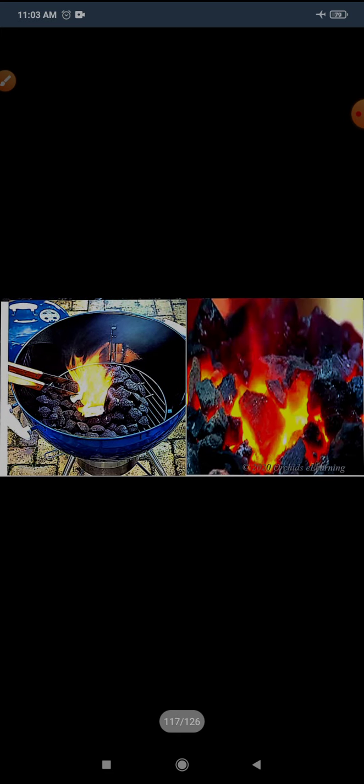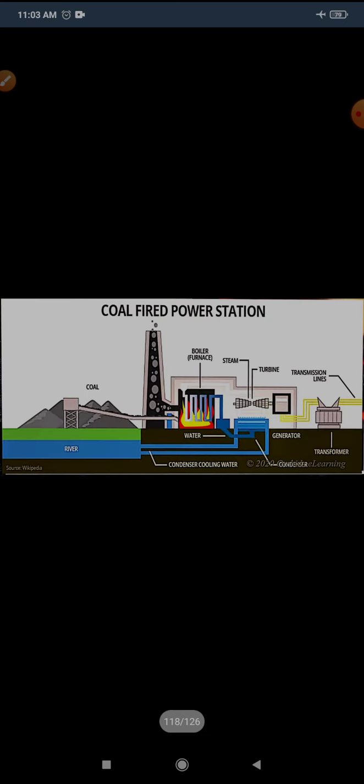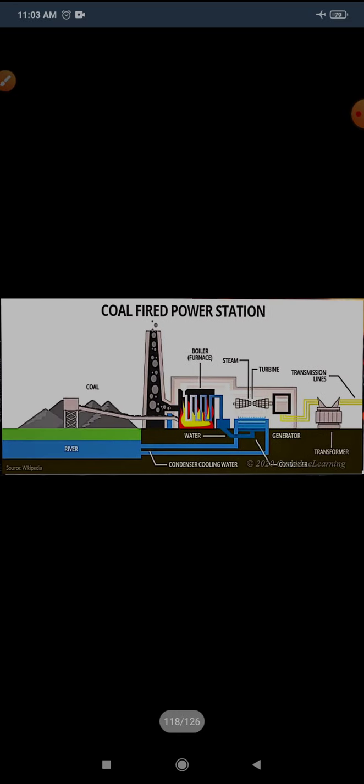heating, producing electricity, running steam engines. This is a steam engine. So these all are the uses of coal.